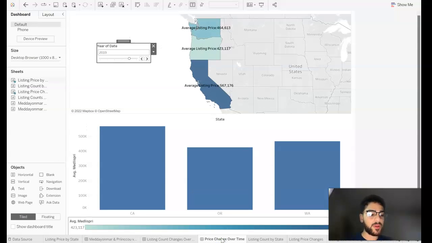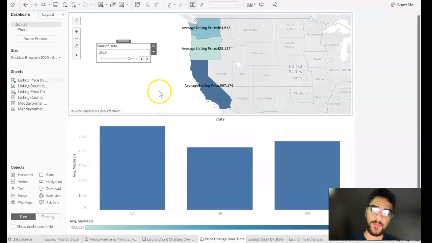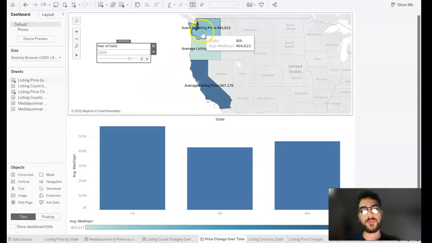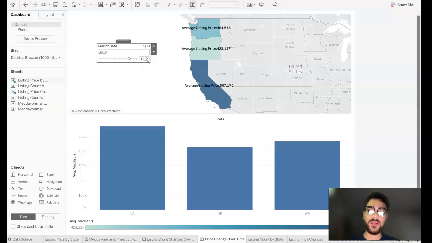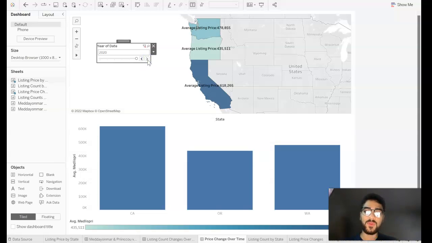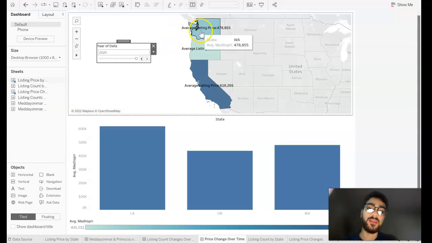And then finally, we have the listing price changes over time in each state here. And again, the big one is California. However, I do want to speak about Washington a little bit. For Washington, you see that in the year 2020 compared to, let's just say, 2018, it did go up 40,000, 60,000. And again, this is due to COVID. Not a lot of people wanted to sell their house, so once COVID did happen, you see a large jump. A lot of people, if they did want to sell their house, wanted to sell it for the profit, not knowing if they could find a good deal out in the market themselves. So that is what I wanted to go over.